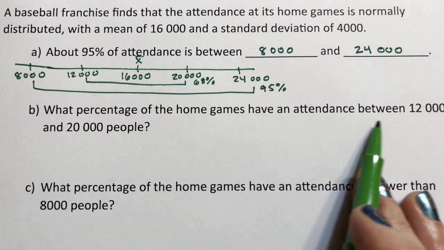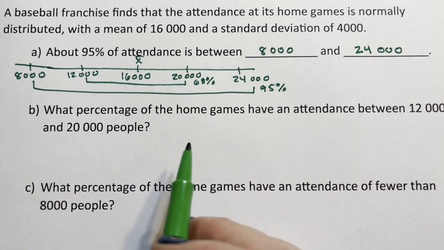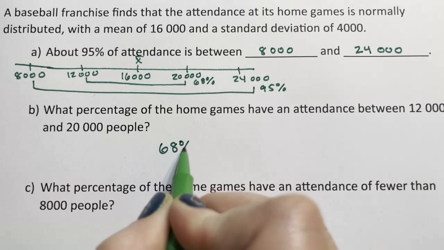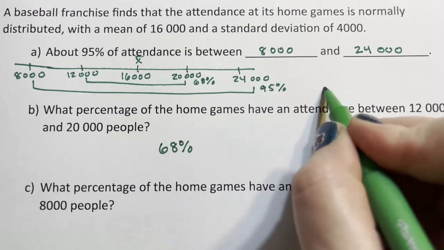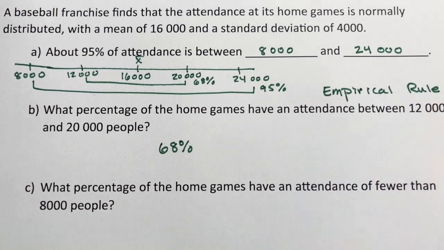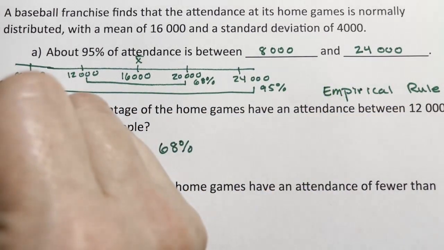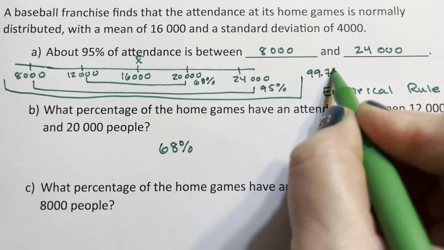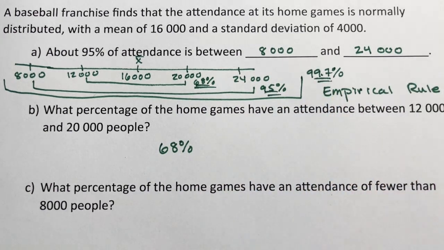What percentage of the games have attendance between 12,000 and 20,000? Well, that's that first standard deviation, as we see right there. That's one standard deviation, so that's 68%. These percents, 68, 95, that is the empirical rule. And so the third standard deviation, if we went out one more, would be 99.7%. The empirical rule talks about these three percentages for the first three standard deviations.